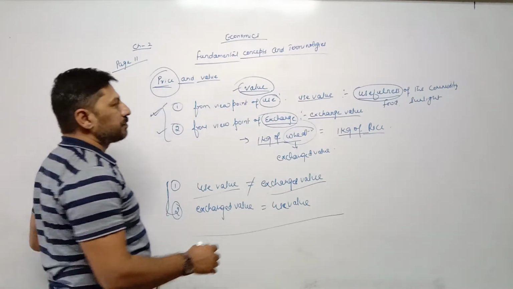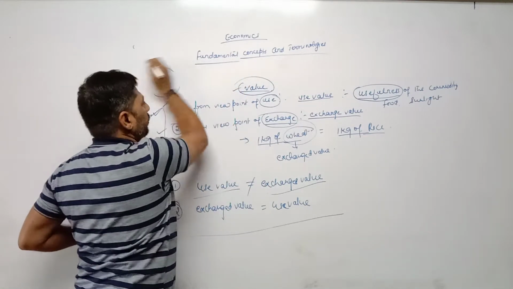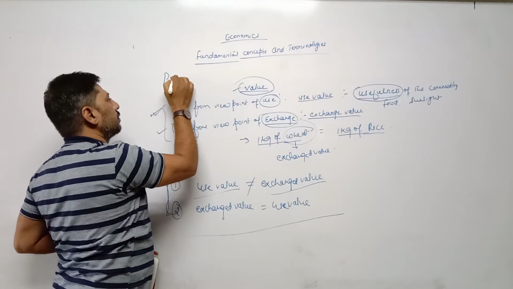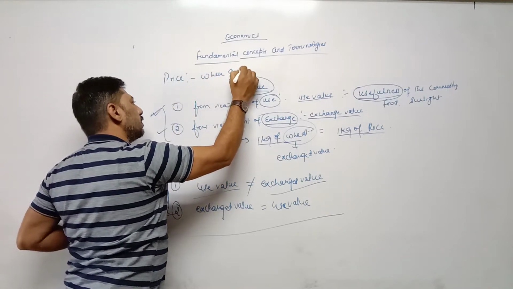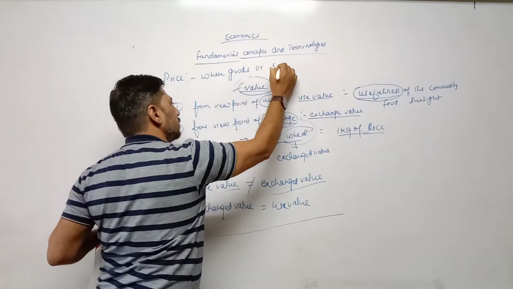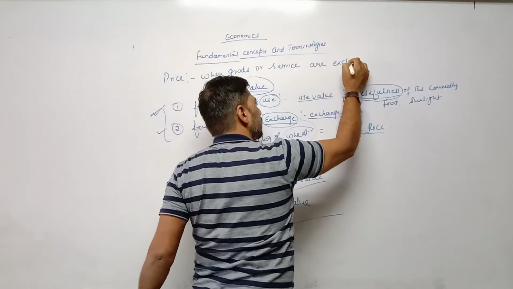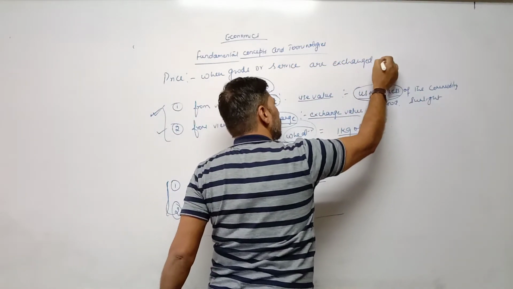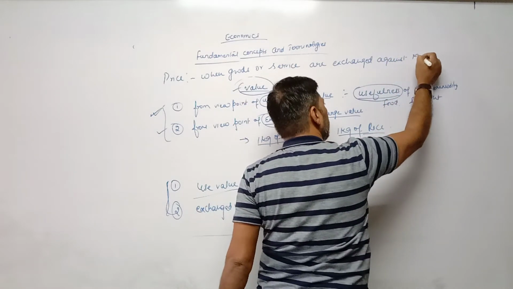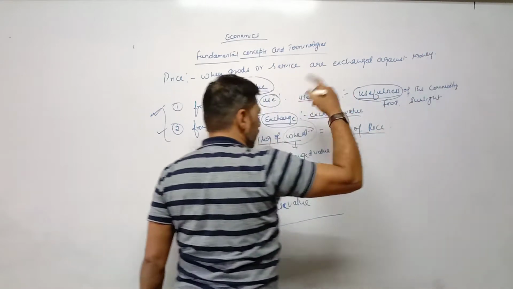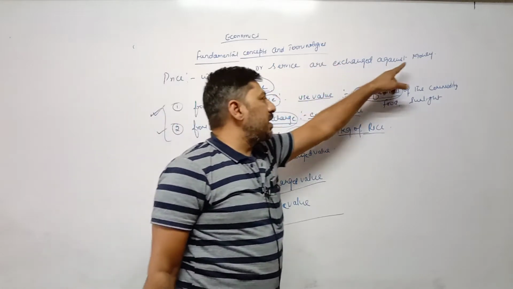So price means when goods or services are exchanged against money, or in other words we can say when goods and services can be measured in terms of money, then it